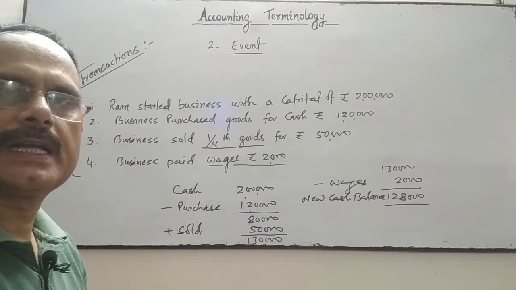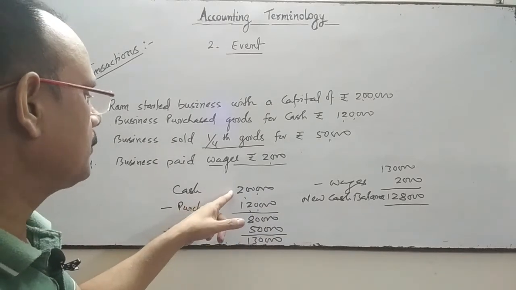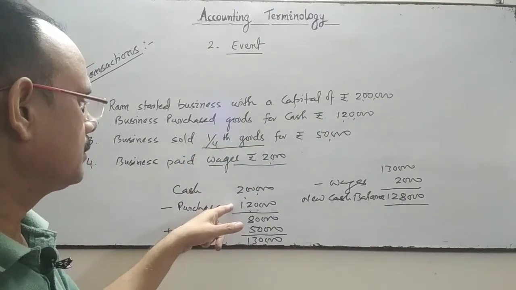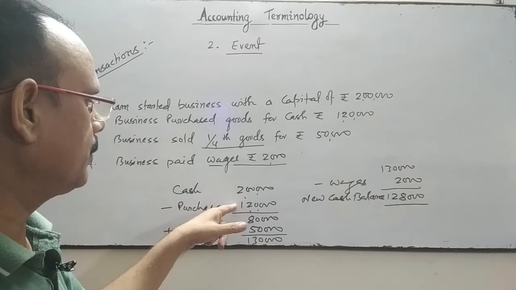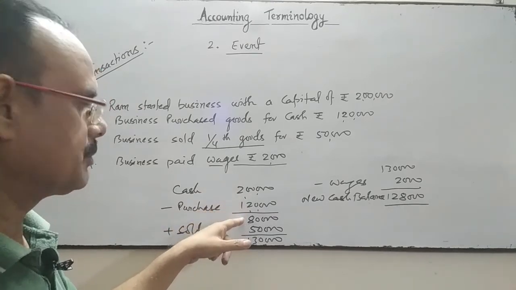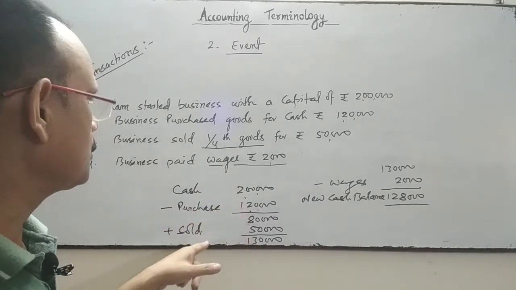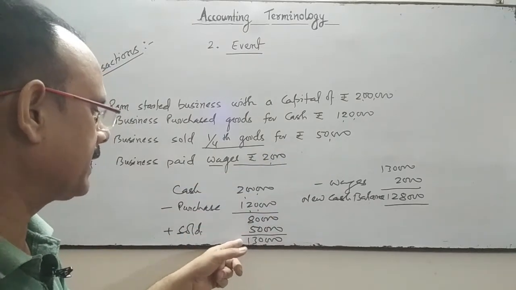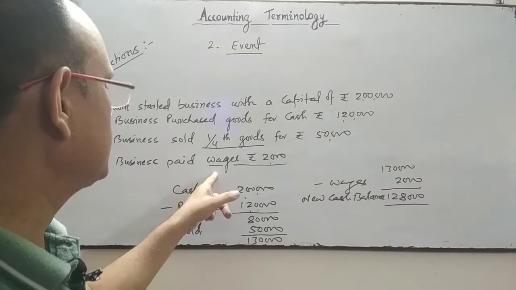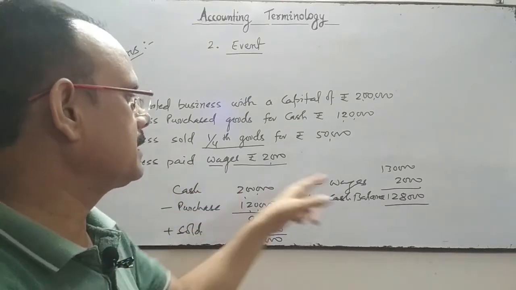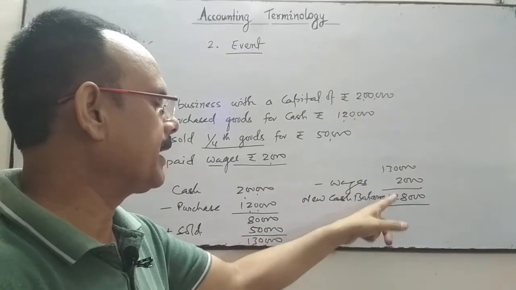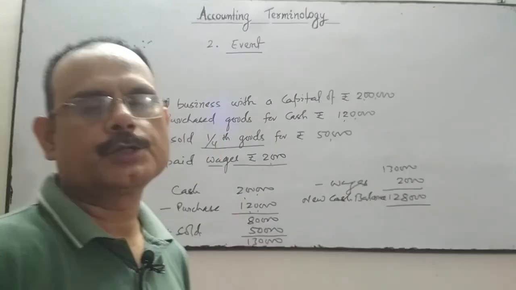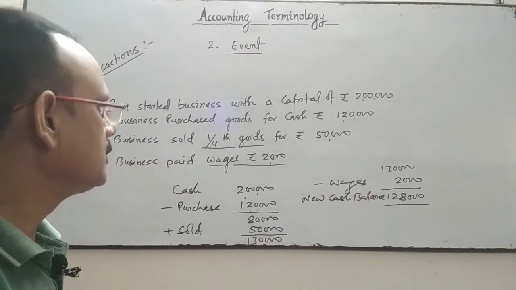The cash position has changed. Business started with the capital of rupees 2 lakhs. Now purchase goods, from 2 lakh, 1,20,000 will be deducted. Now business sold goods, 50,000 has come into the business. Now cash is 1,30,000. When the business pays the wages, it is again reduced by 2,000. Now the final balance of cash is 1,28,000. So cash position is also changed.